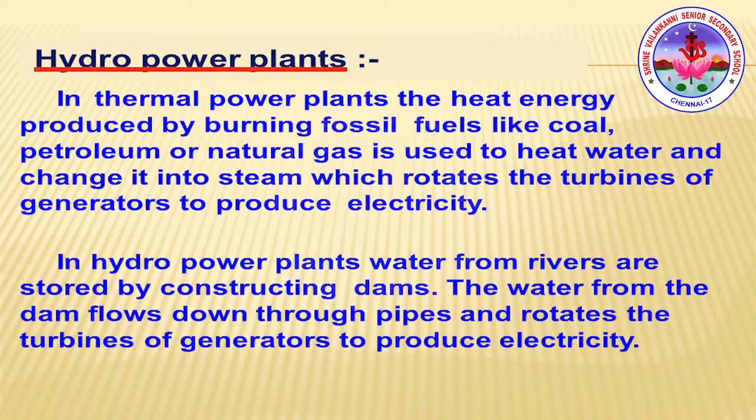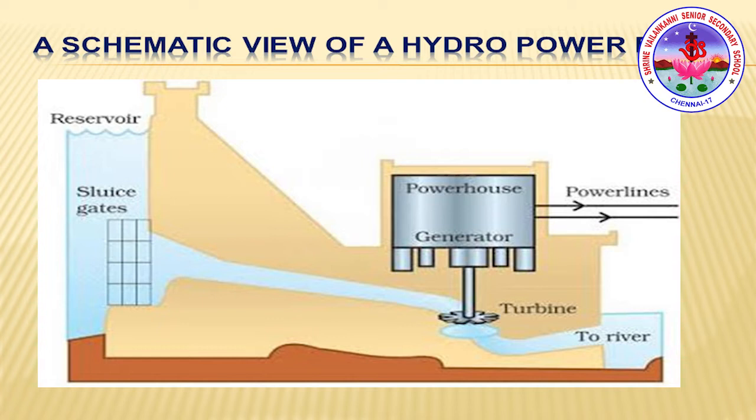Let us see in detail a schematic view of a hydropower plant, which you are seeing on the screen. We'll see how it generates hydroelectricity. For the production of hydroelectricity, high-rise dams are constructed on the river to obstruct the flow of water, so that they can collect the water in large reservoirs. The water level rises in this process. The kinetic energy of flowing water gets transformed into potential energy.